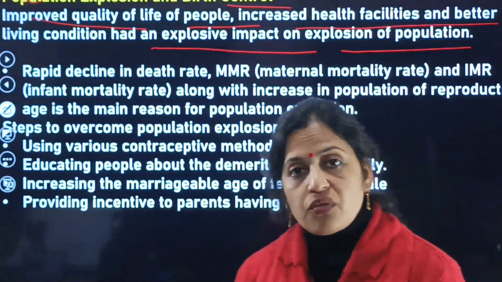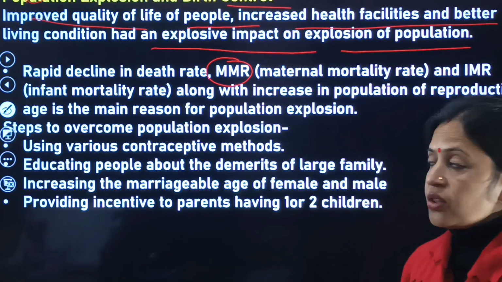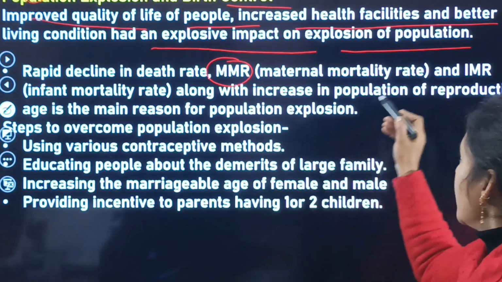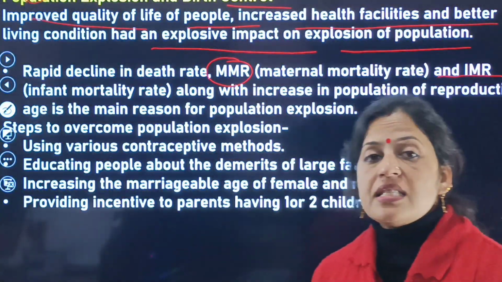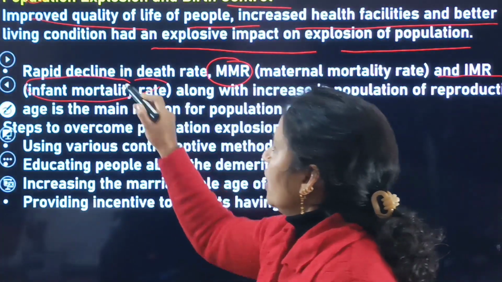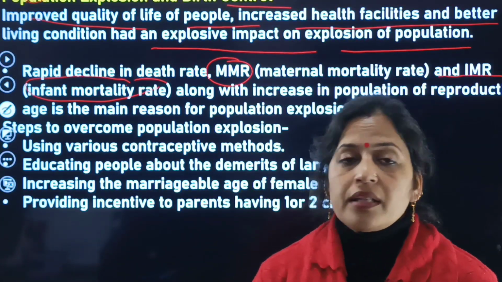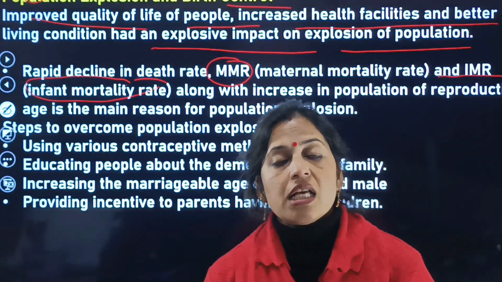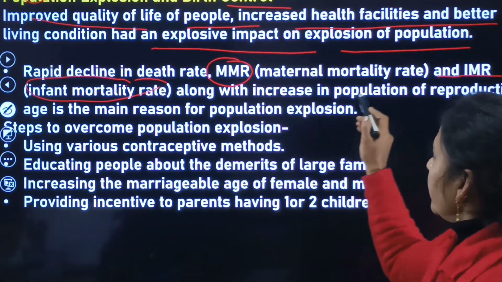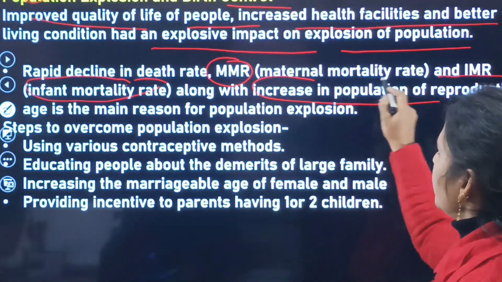Rapid decline in death rate, that is MMR, that means maternal mortality rate, as well as IMR, that is the infant mortality rate, along with the increase in the population of reproductive age.